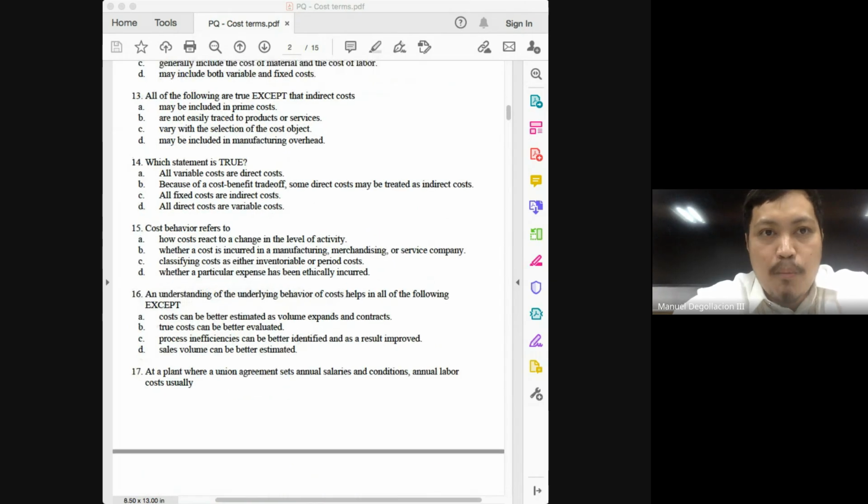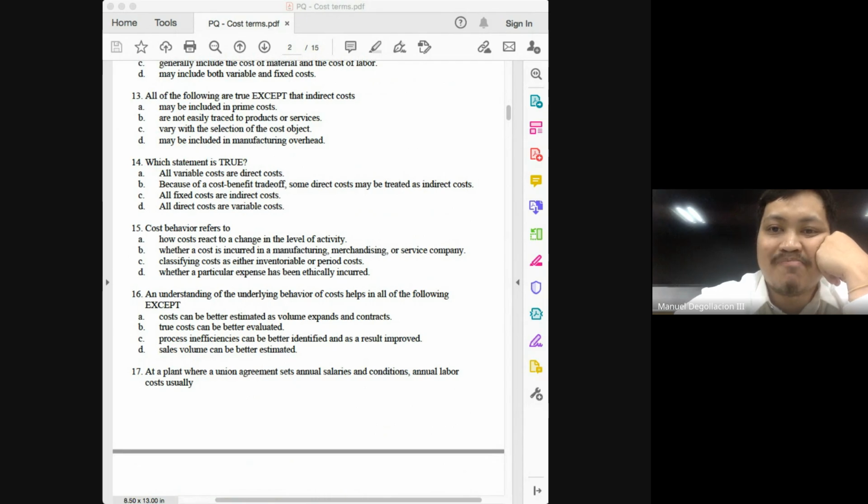Number 13, all of the following are true except that indirect costs may be included in... all are true except. So meaning we are looking for the false statement. Indirect costs may be included in prime cost. And this is now the challenge. You rarely encounter prime cost, class, and some students would forget what are considered as your prime cost. And what are your prime costs, class? Direct materials and direct labor. So definitely indirect cost cannot be considered as a prime cost.